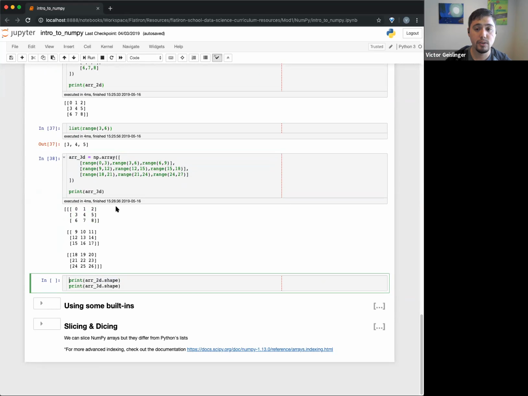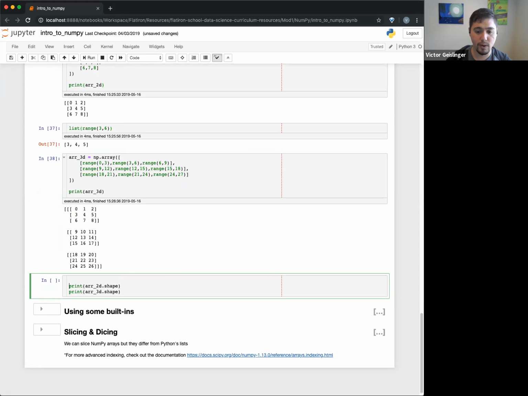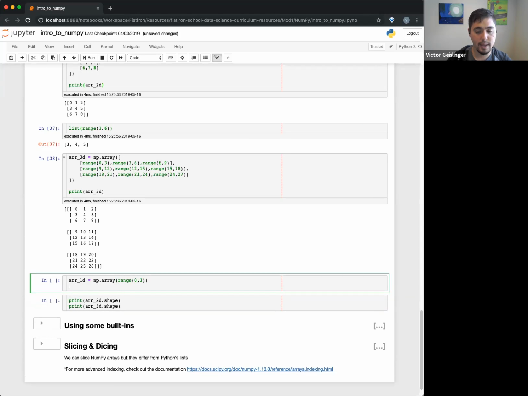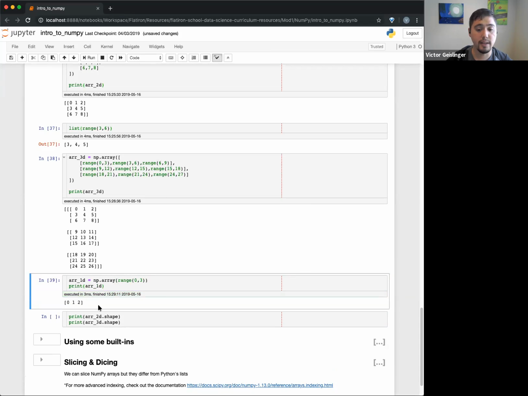So let me just show you one, for example. I'm going to make a new one called 1D. In this case, I'm just going to show you a NumPy array. Let me do a range from 0 to 3. Okay. And let me split this up, and we'll print this out just to show you what this looks like. And you can see here, that's my single array.